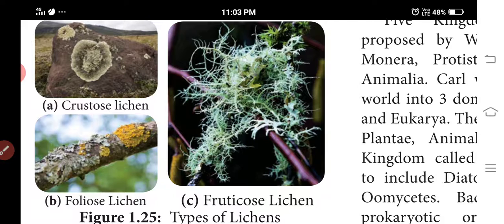Next one is fruticose. They are well branched, shrubby lichens, with upright and pendulous organization, and attached to the substratum by a discoid structure. Examples are Cladonia and Usnea.